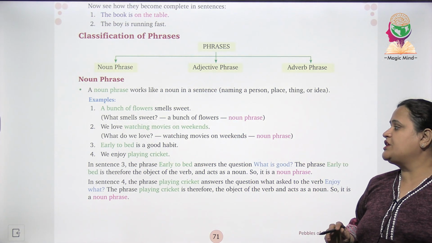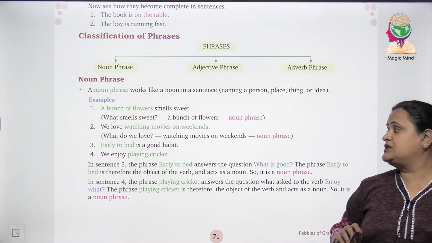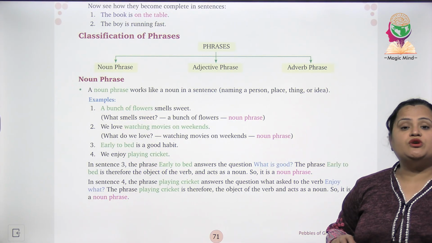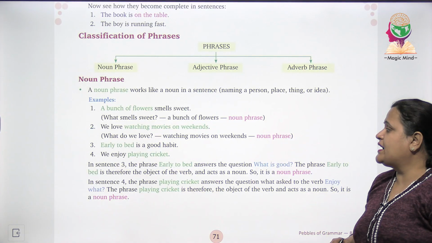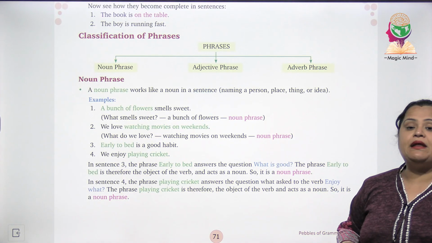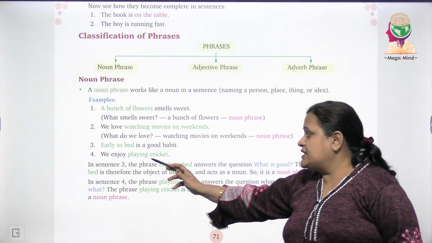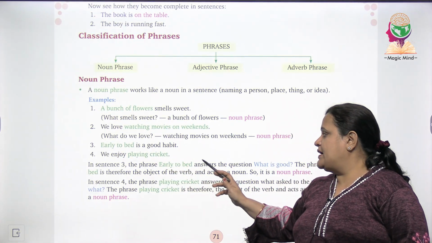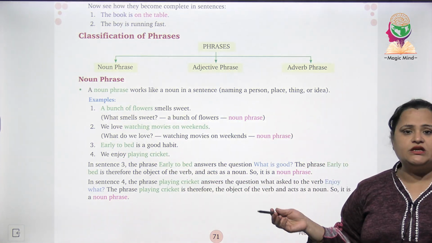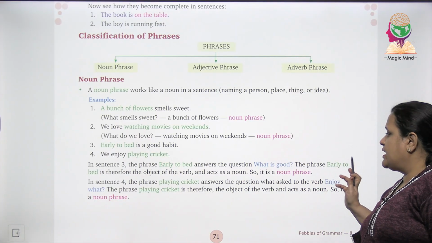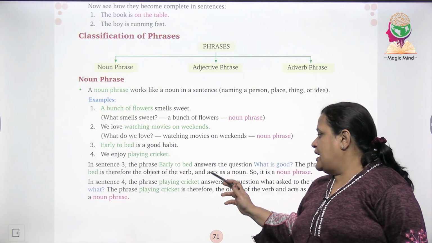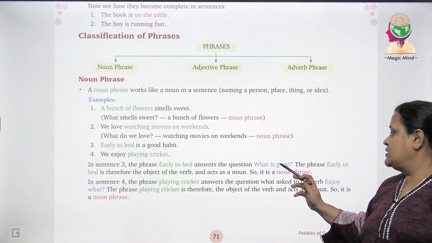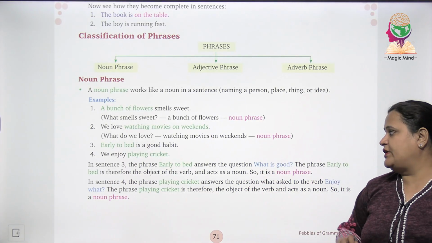We love watching movies on weekends. What do we love? Watching movies on weekends. This is noun phrase. Early to bed is a good habit. We enjoy playing cricket. In sentence 3, the phrase early to bed answers the question, what is good? The phrase early to bed is therefore the object of the verb and acts as a noun. So it is a noun phrase.